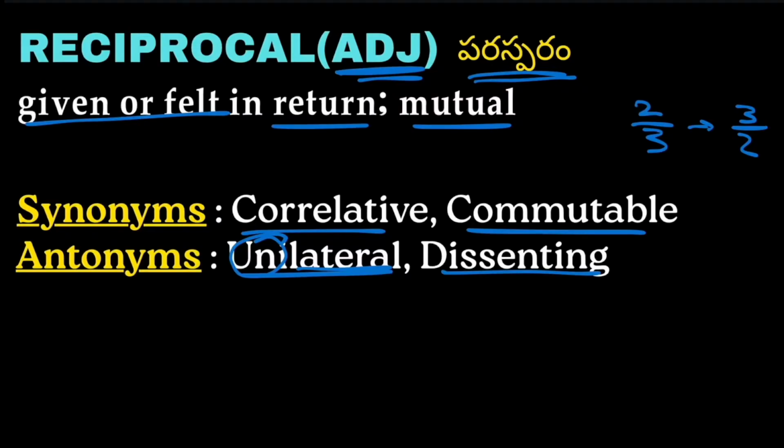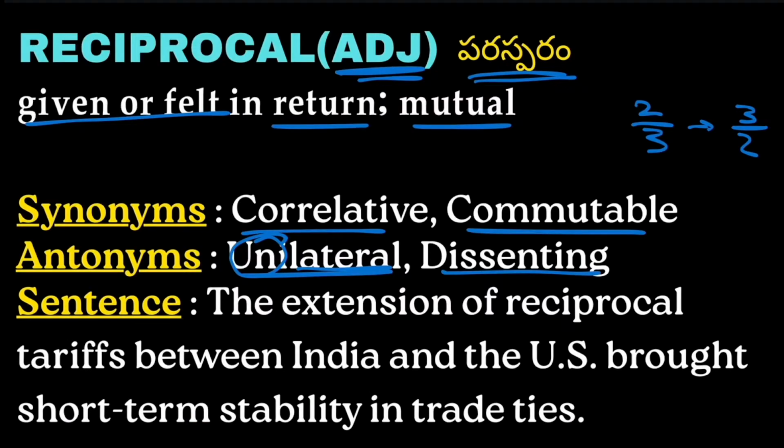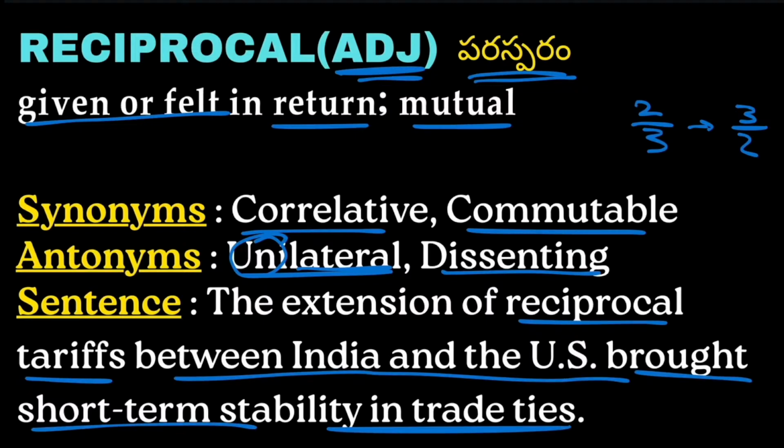Then next we have the example. The extension of reciprocal tariff between India and the US brought short-term stability in trade ties. So the mutual tariffs between India as well as the USA brought short-term stability in trade ties.